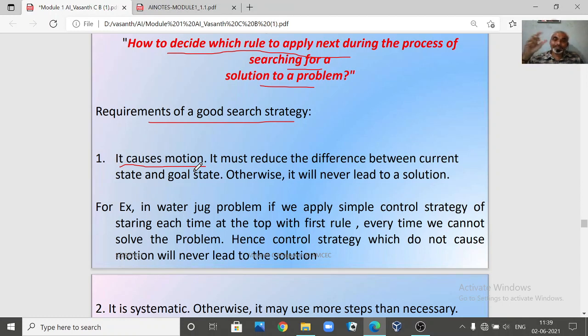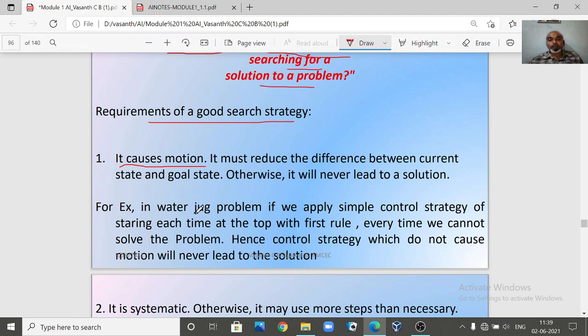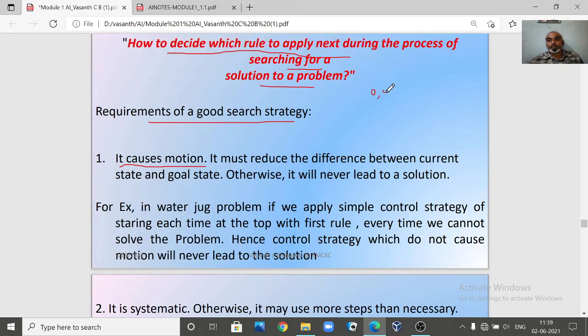There should be a change in state, there should be a motion; it has to cause the motion. Otherwise it is not a good control strategy. For example, if you consider the water jug problem, let us say this is our initial state: the 4-liter jug is 0, the 3-liter jug is also 0. Now you have one rule, let me call this rule number 1. What it says: fill the 4-liter jug with water.